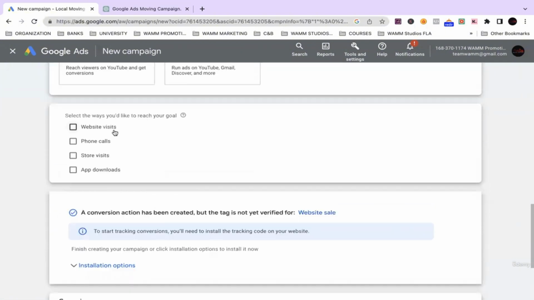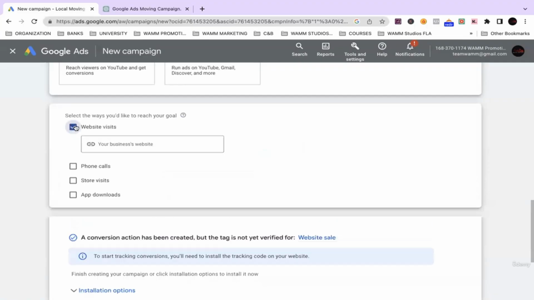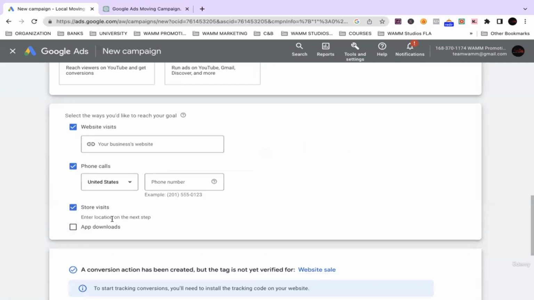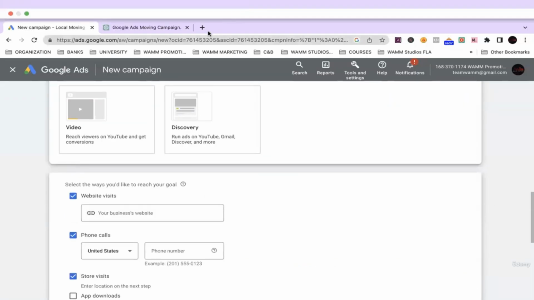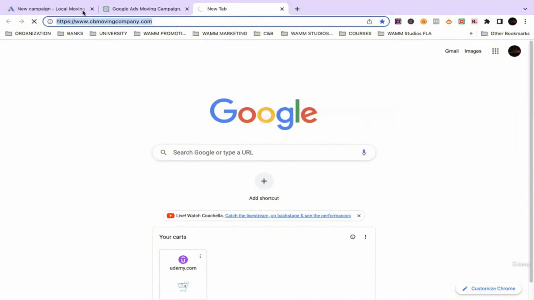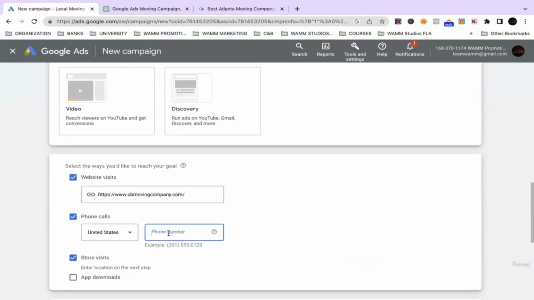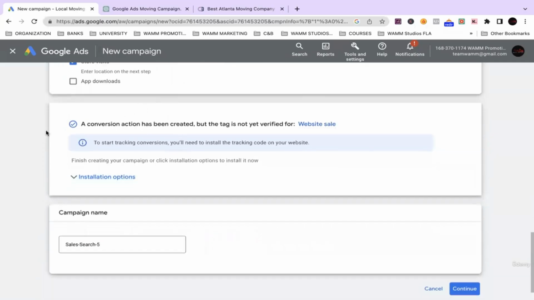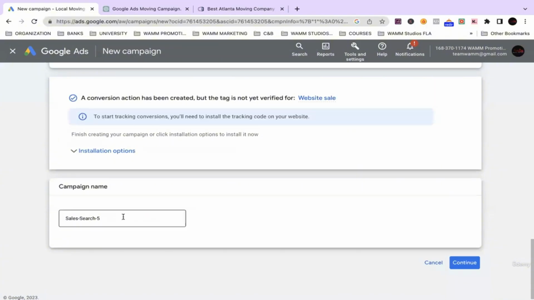All right. Select the ways you would like to reach your goals. Of course, we want website visits. Of course, we want phone calls. Of course, we want store visits. So we're going to type in our moving company website. I'm going to pull it up right here. Copy and paste that. The phone number. For the campaign name, we'll just type in test.